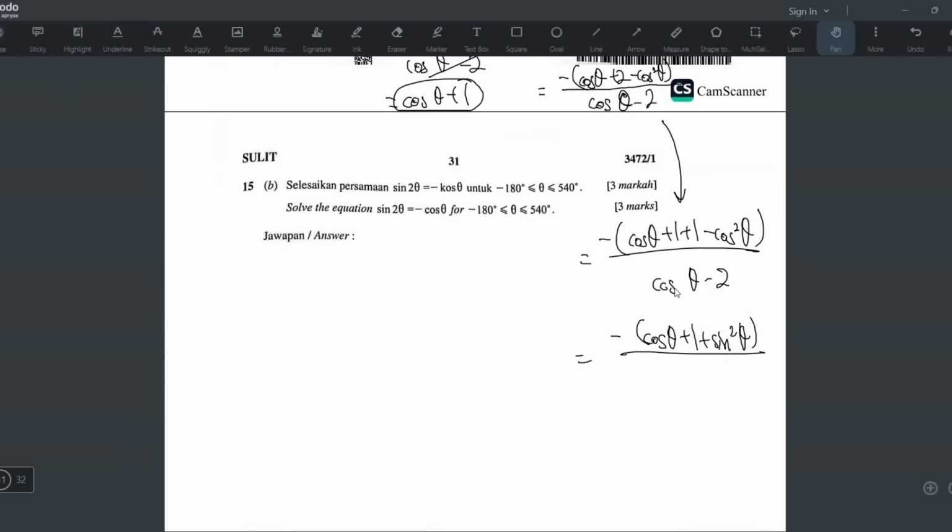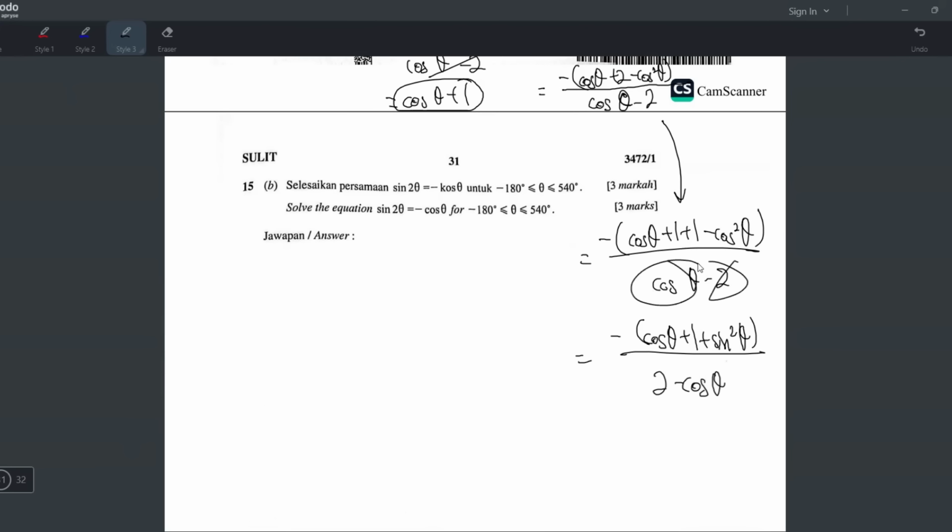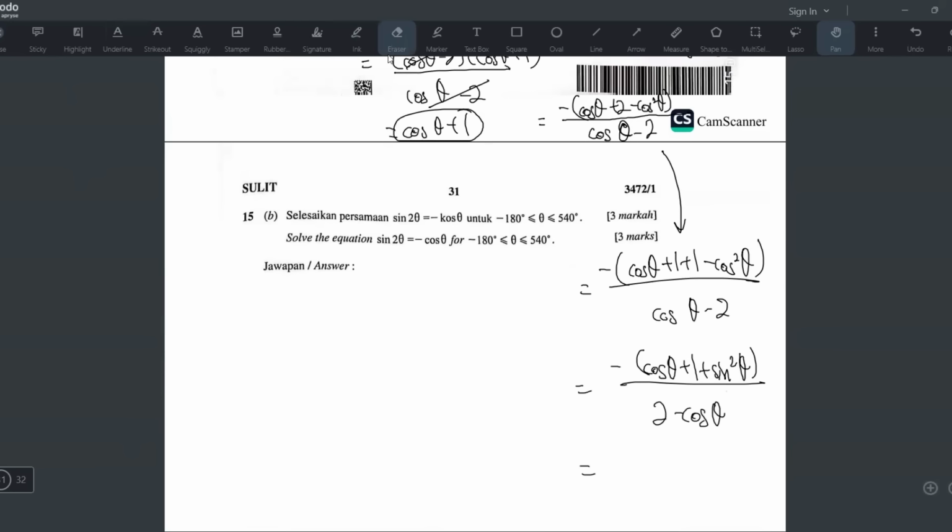Okay, the negative, you should place it down, right? Because you factorize on top and then place it down, so you become 2 minus cos theta. Because when you place it down, dua-dua ni tukar tanda. So cos theta jadi negative, and then negative 2 jadi positive, right? Okay, is it already same? The negative have to erase already lah, because you already place it down. So you just left with something like that.